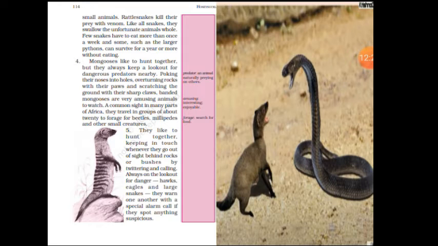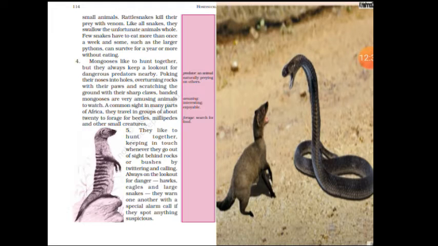Like all snakes, they swallow the unfortunate animals whole. So what they will do? The rattlesnake will gulp the entire animal. They will swallow through their mouth. The entire body of the animal will go inside the snake's body.